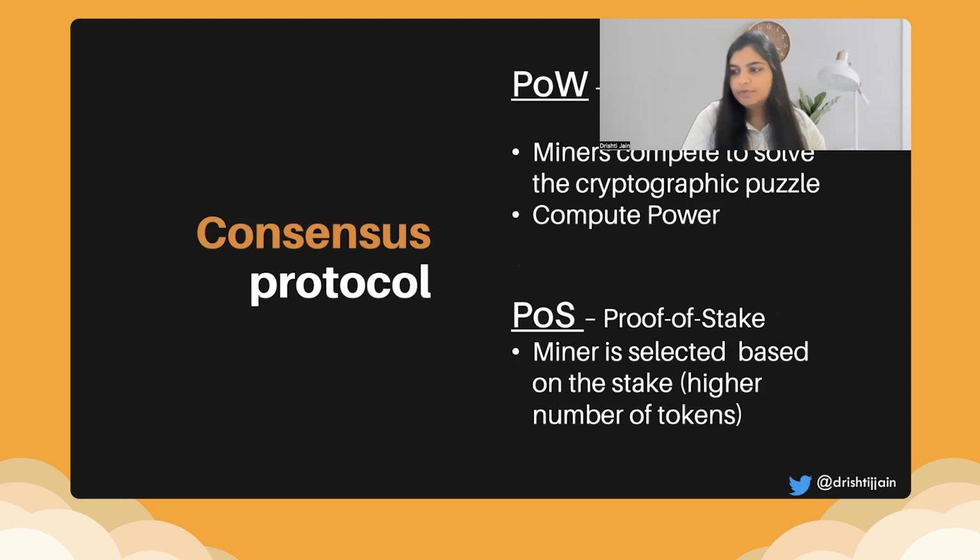Let's dive into each one of them. So proof of work. In proof of work, miners compete to solve the cryptographic hash function, and proof of work relies on compute power. So somebody who has a higher compute power is able to, by probability, compute faster and gets the reward to calculate the next block that has to be added. In case of proof of stake, the miner is selected based on the higher stake. So the higher the number of tokens, of any particular cryptographic currency that is associated with a particular blockchain, whoever owns more stake gets the first opportunity, is selected to be the miner to add the next block.